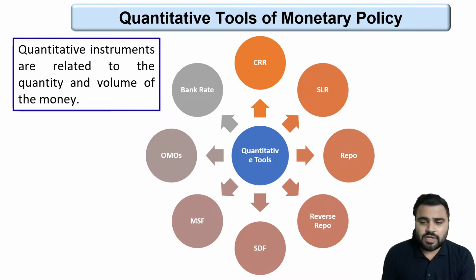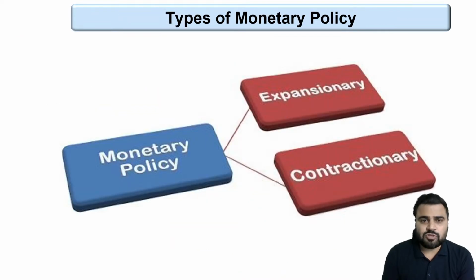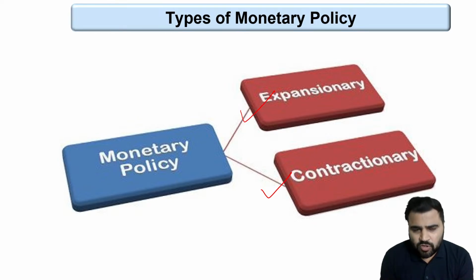Now the topic that we are going to discuss today is basically types of monetary policy. There are two types of monetary policy. Number first is expansionary monetary policy and number second is contractionary monetary policy. So what is the difference between expansionary and contractionary monetary policy? Guys, whenever we talk about monetary policy, remember that monetary policy is all about money supply in the economy.